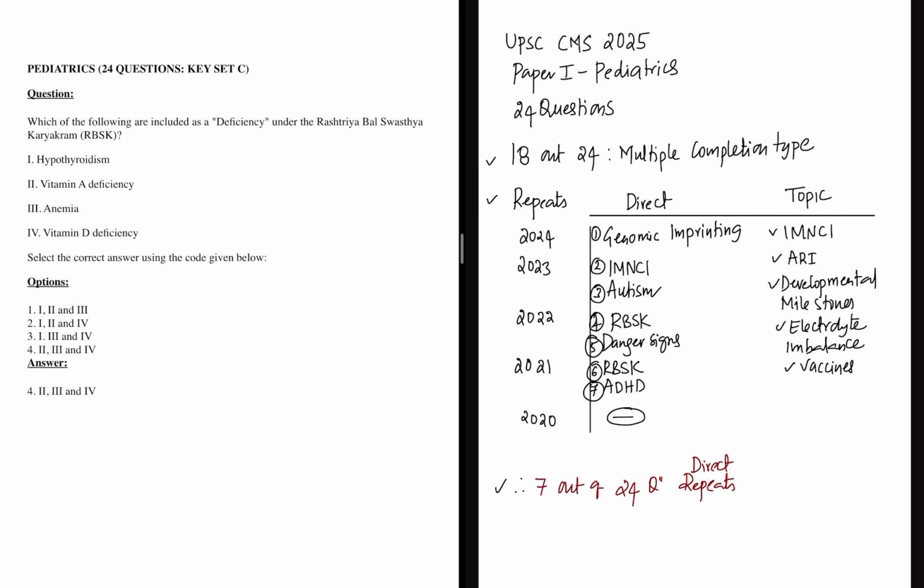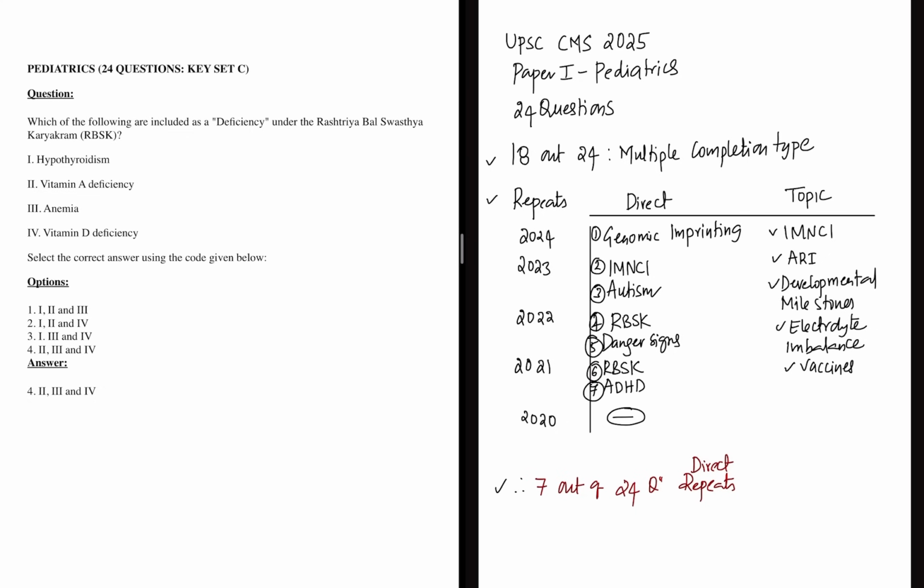Now the examiner tried to make this pediatrics part a little on the difficult side, because we could sense it from 2 things: the aspirants felt it was a little lengthy, and also the multiple completion type questions. Now instead of ruling out one option, you have to rule out 2 options, right? So that could be the reason it was on the difficult side.